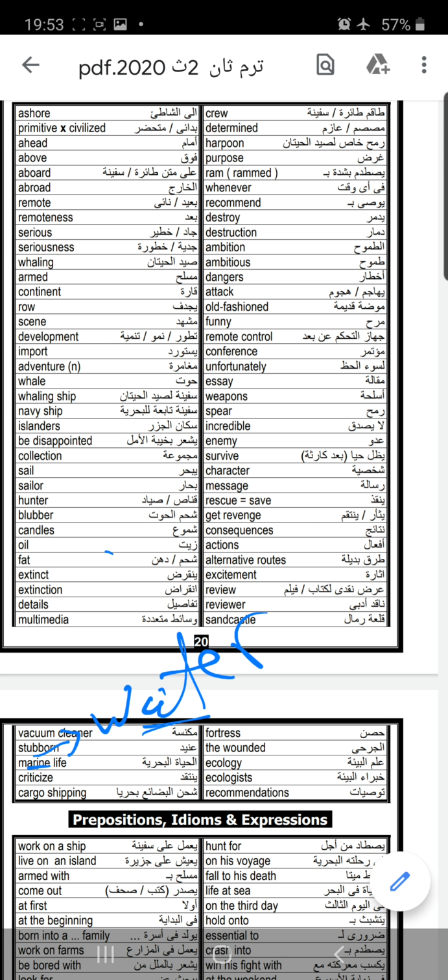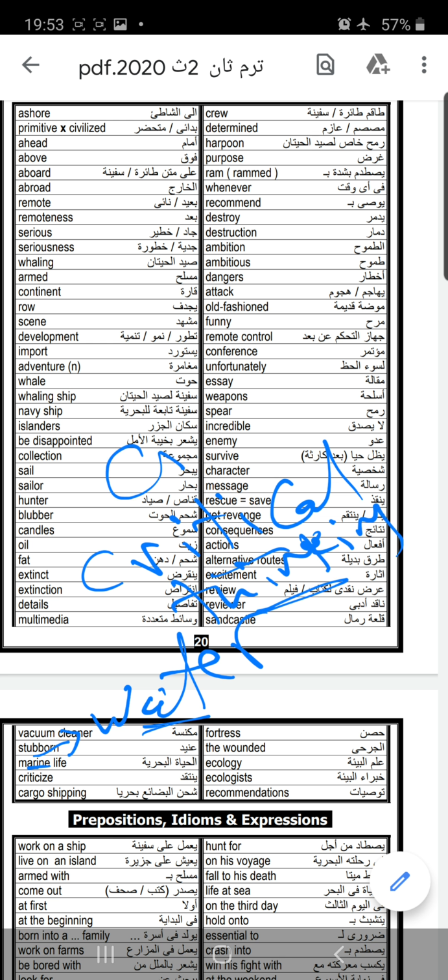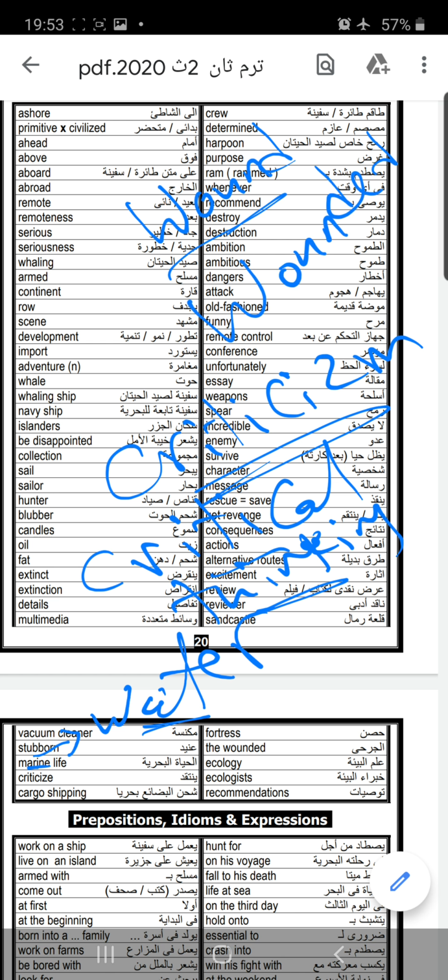Criticize, critical thinking. And we have the word criticism, from the word criticize. Cargo shopping, fortress, the wounded. We have the word wound and wounded. You have to know that wound is a noun and wounded is an adjective. Ecology, ecologists. Recommendations.